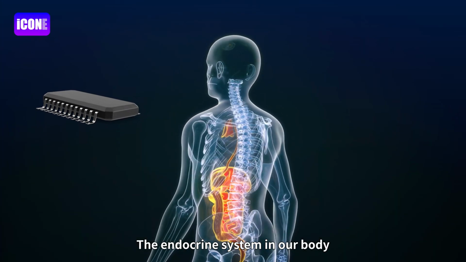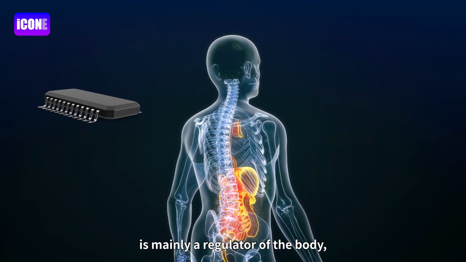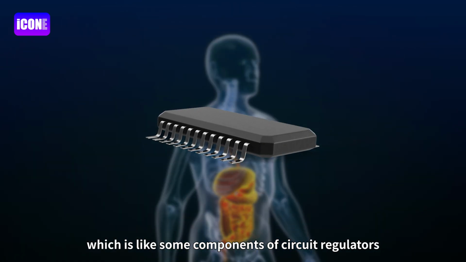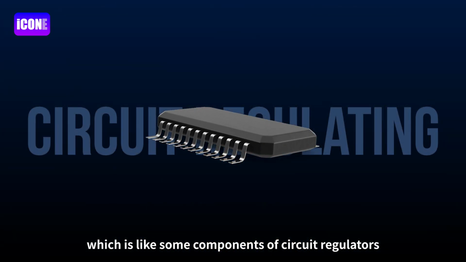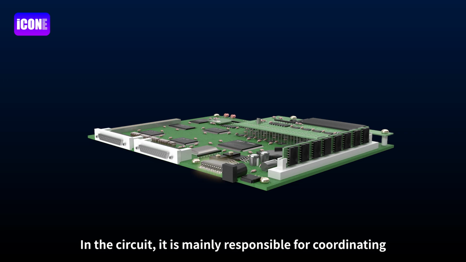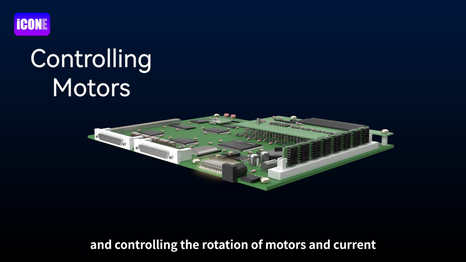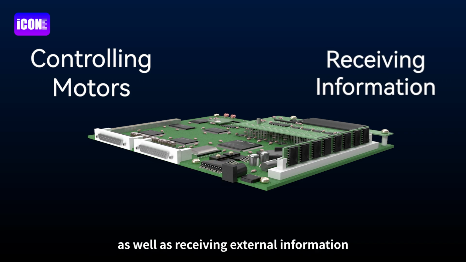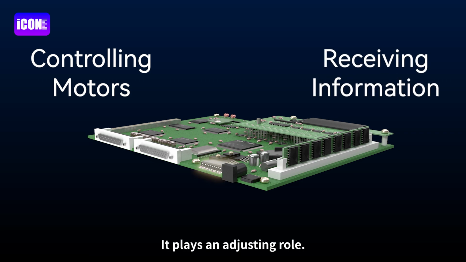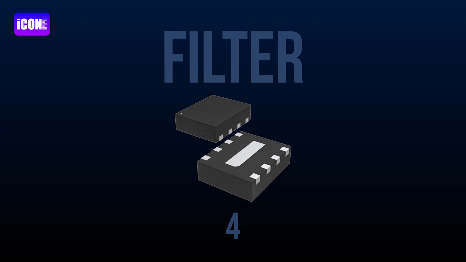The endocrine system in our body is mainly a regulator of the body, which is like some components of circuit regulators. In the circuit, it is mainly responsible for coordinating and controlling the rotation of motors and current, as well as receiving external information. It plays an adjusting role.